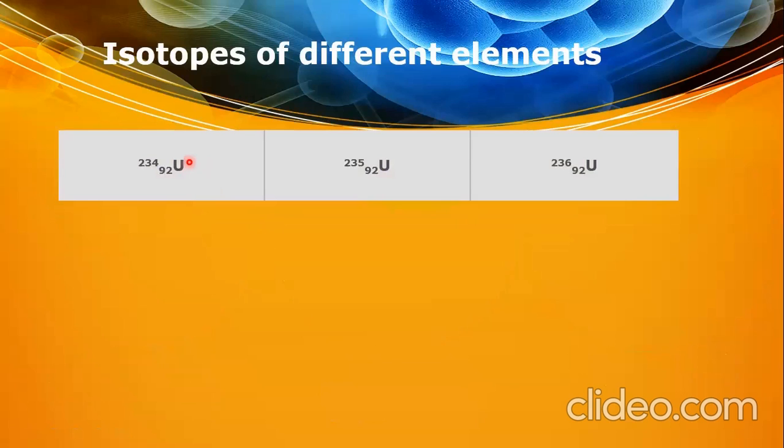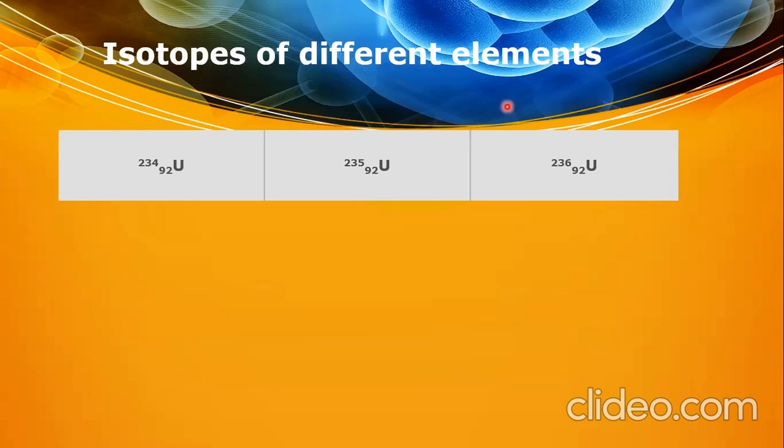This is the symbol for uranium. U is the symbol for uranium. The number of protons won't increase; either the number of protons and neutrons are the same, or the number of neutrons is increasing. There are two conditions only.